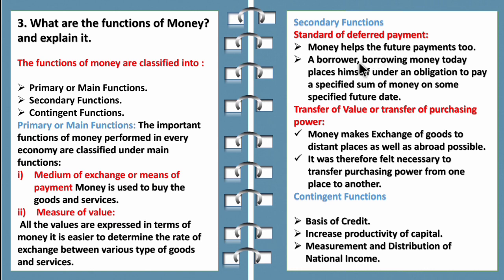So deferred payments means money helps the future payments too. A borrower borrowing money has to place himself under an agreement that he should return the money with the specified interest on the date. Then the transfer of value or transfer of purchasing power. Then contingent function, under contingent you have basis of credit, increased productivity of capital, measurement and distribution of national income. So this is the answer for the functions of money.